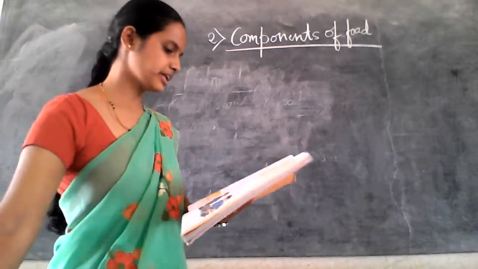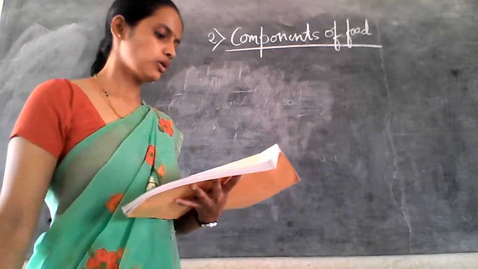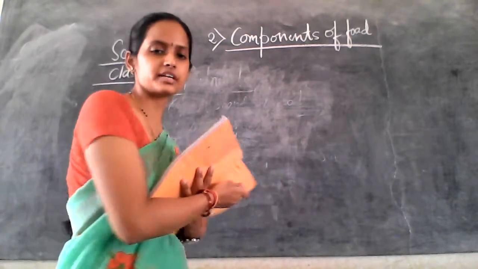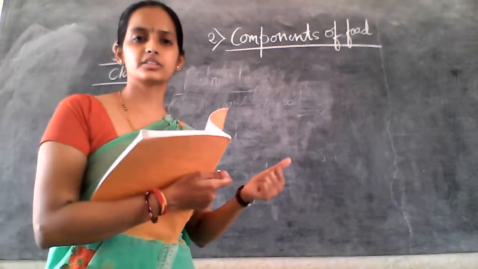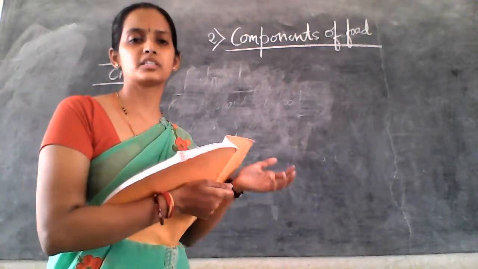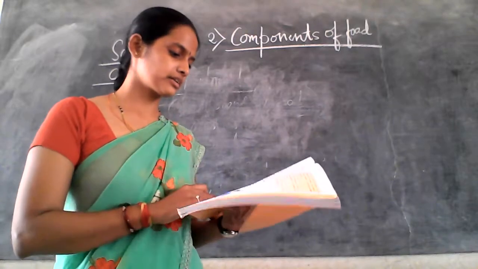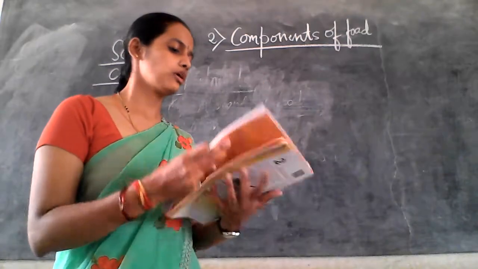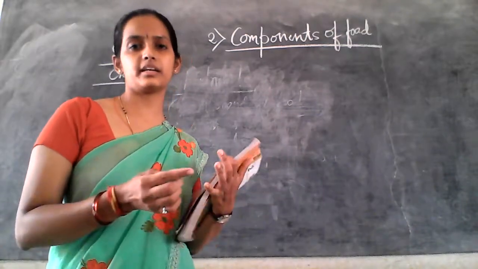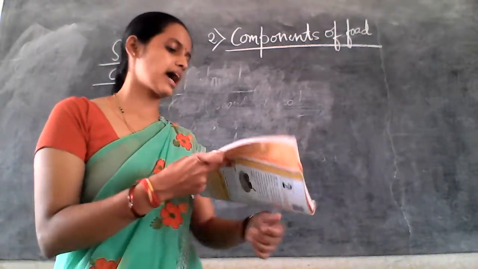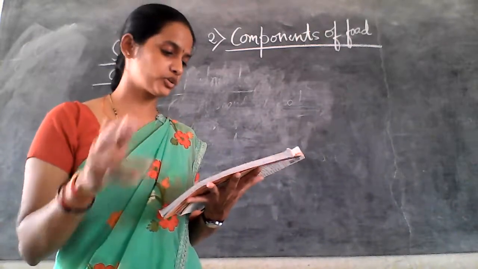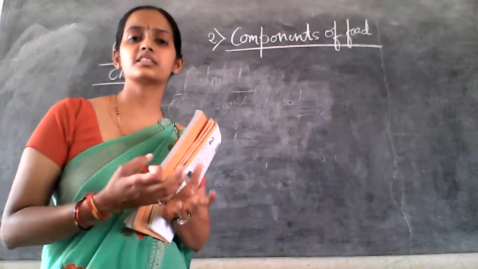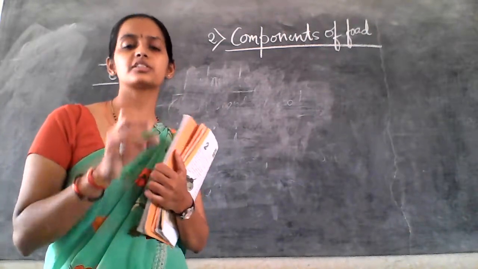Moving to the next part. All the food items consist of these types of nutrients. What are the nutrients? Fats, minerals, vitamins, protein, starch. They contain all these substances. So now how to check these materials? For this they have given activity 2: how to test these nutrients in the food.